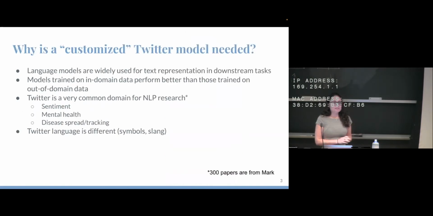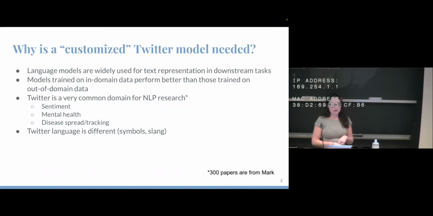So Bernice is a customized Twitter model. Why do we need a custom Twitter model? As many of us know, language models are widely used for representing text in our downstream tasks. Models trained on in-domain data perform much better than those trained on out-of-domain data. So you always want to train on the type of data you're going to be using later on in your process.